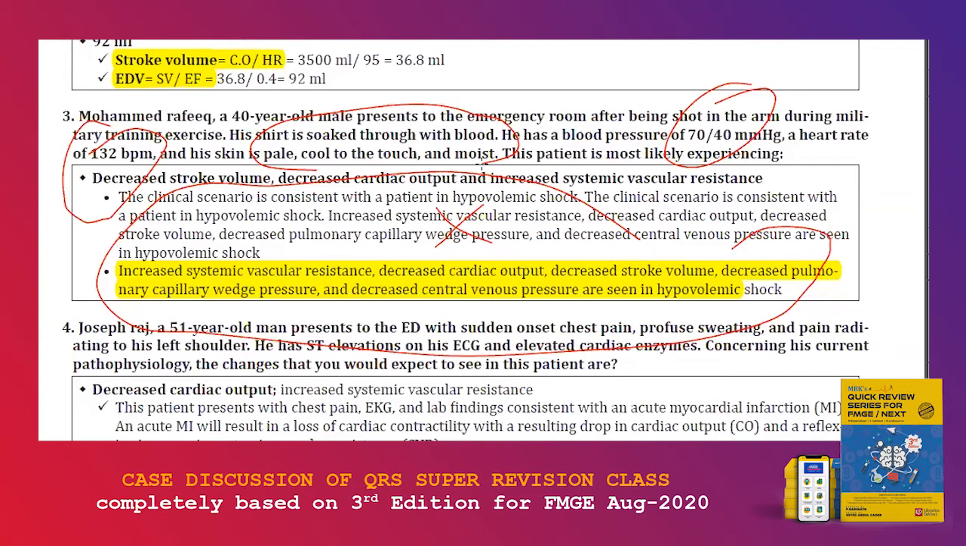So that's going to be increased resistance, decreased output, decreased stroke, decreased pulmonary capillary wedge pressure, decreased central venous pressure.